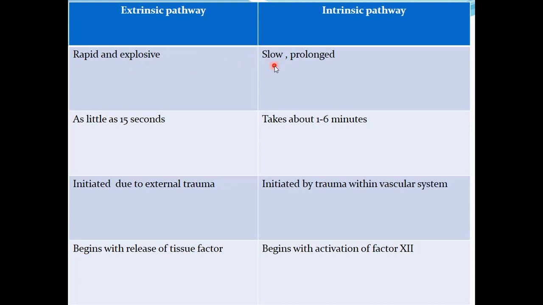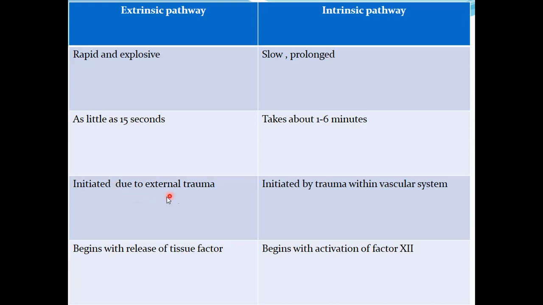The intrinsic pathway is slow, it is prolonged, it involves a series of steps involving many clotting factors, so it takes about 1 to 6 minutes to complete, while the extrinsic pathway can be completed and can form the prothrombin activator complex in as short a time as 15 seconds.